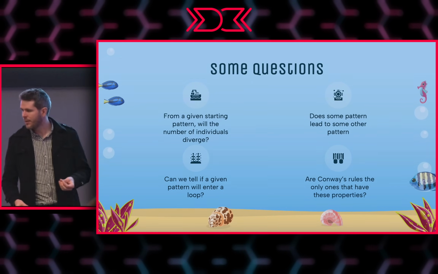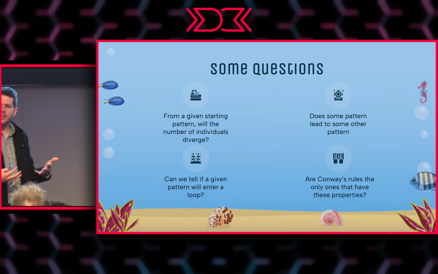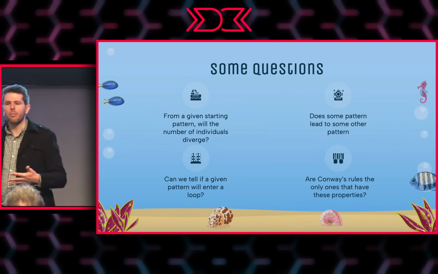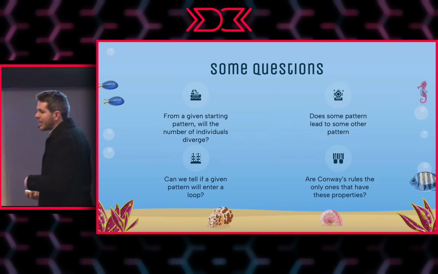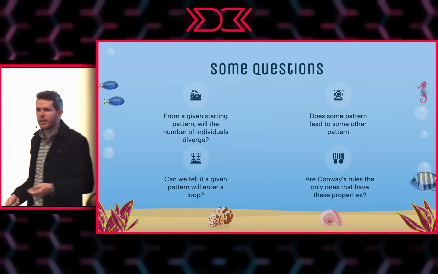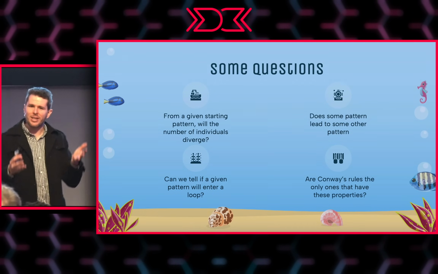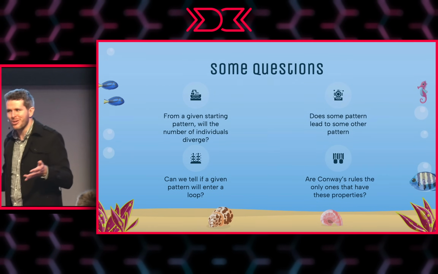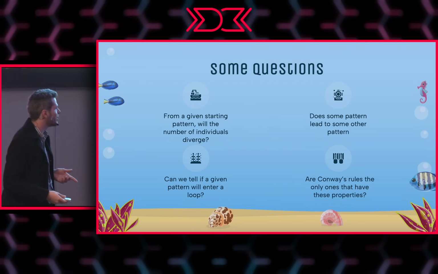What is their fate? If we have pattern A and pattern B, can we ask systematically, will pattern B ever emerge if we start the execution from pattern A? Can we tell if a given pattern will ever enter a loop? Oh, hello, Turing. Loops, you say? You're saying we're going to look at this thing and know, does it go on forever or does it ever go into a loop? Sounds like decidability. Okay, great. Promised you it's related to computer science.